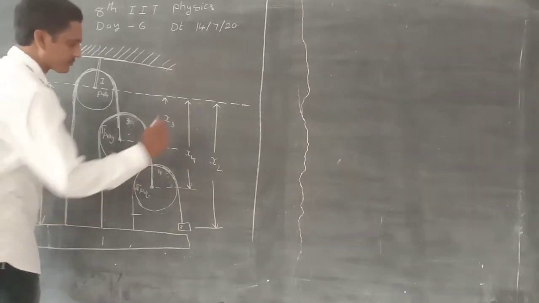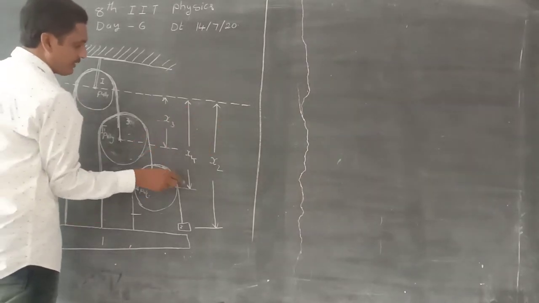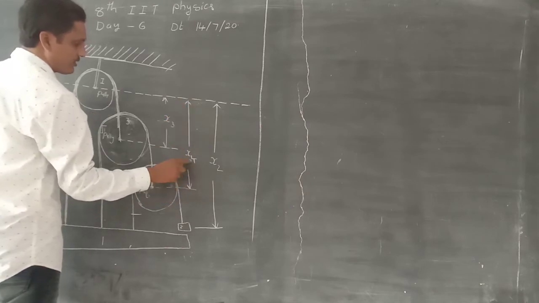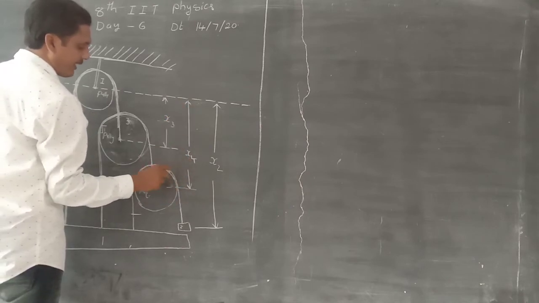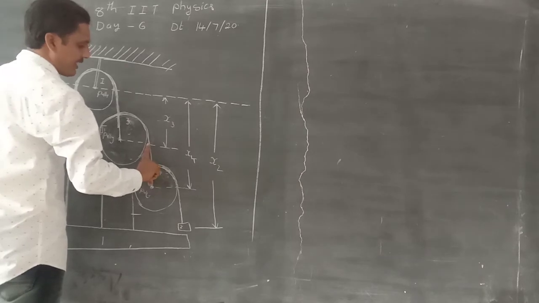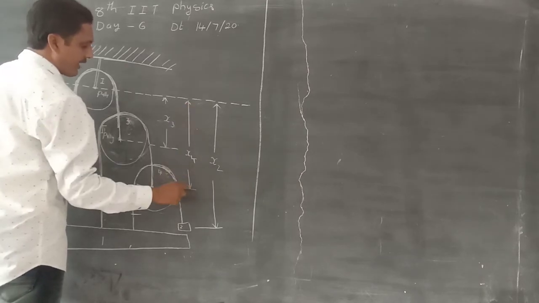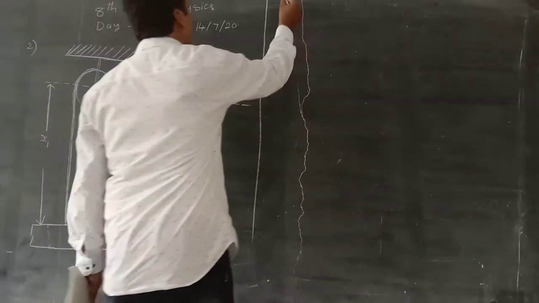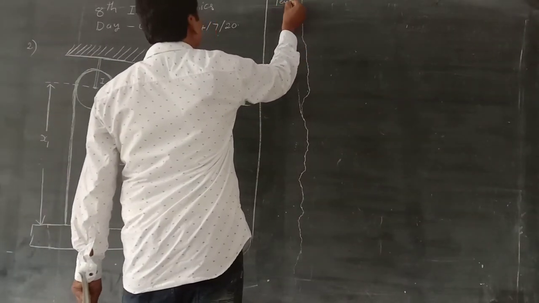Next, total length here to here is x4, so x4 minus x3 is equal to L2, the length of the second string.